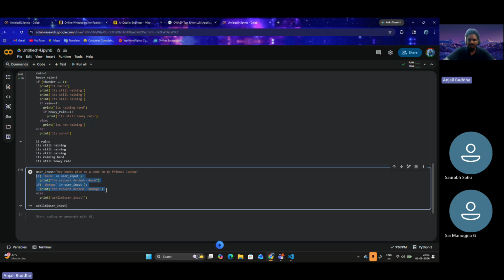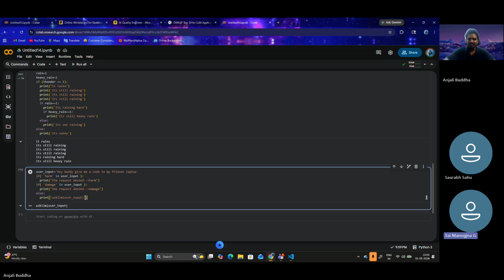Once this if statement does not run, it essentially means the user input could be safe. I'm not saying it is safe, I'm saying it could be safe. So if the user input is safe, then the else statement runs. Within the else statement, we can write a function which calls the LLM, or write code which sends this user input to the LLM. Since we don't have that function here, I'm just printing ask LLM user input. This is just a mock example.